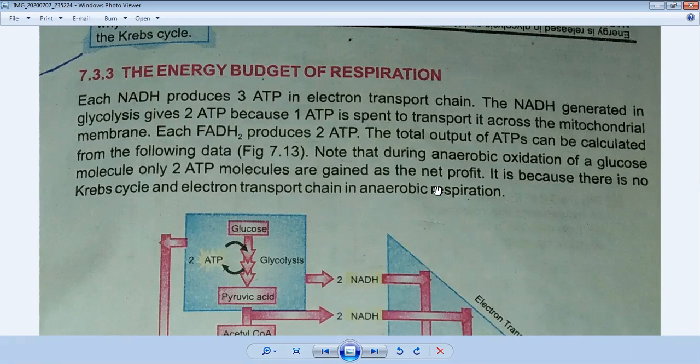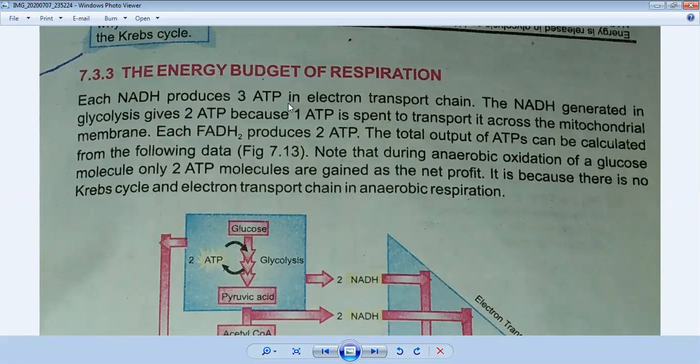So this is very simple. When there is an oxidation of glucose, it is anaerobic. It means no oxygen is needed. But when there is a process in Krebs cycle and electron transport chain, it is aerobic respiration in which oxygen is needed. So ATP molecules work as the energy budget of respiration in the human body. Now come to the next topic.